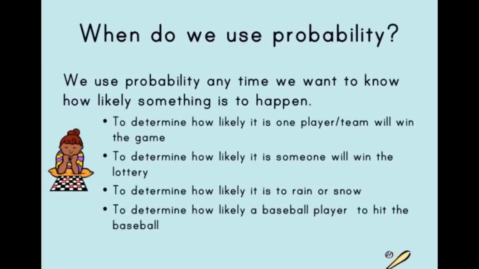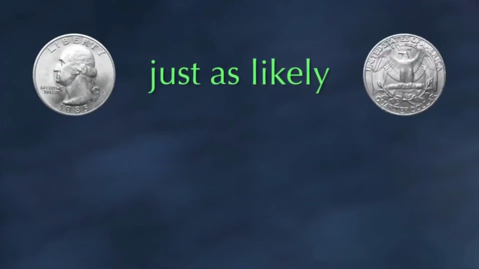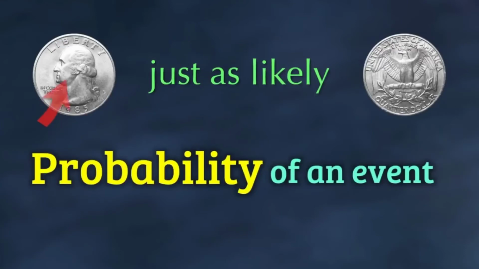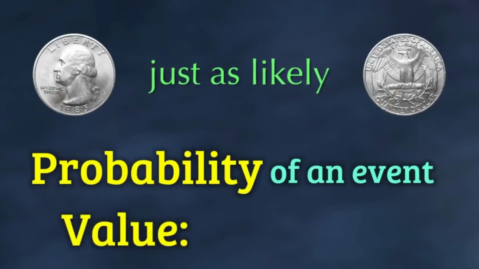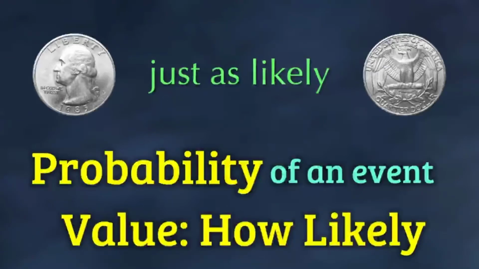We use probability any time we want to know how likely something is to happen. For example, how likely is it that one player or team will win the game? How likely is it that I will win the lottery? We can also use probability to determine how likely a baseball player is to hit the baseball. We know that with a coin toss, heads is just as likely to show up as tails. The probability of an event is the value that tells us how likely that event is to happen.